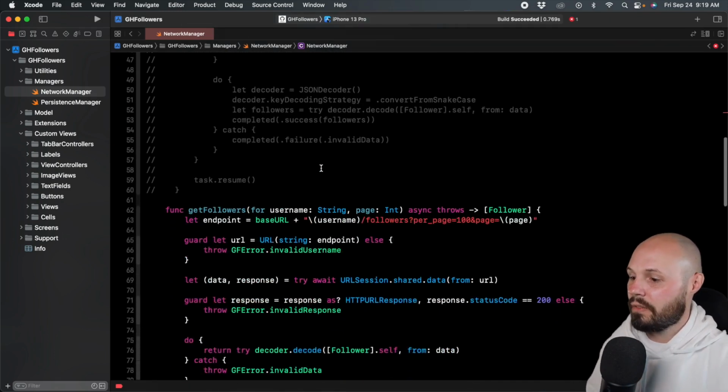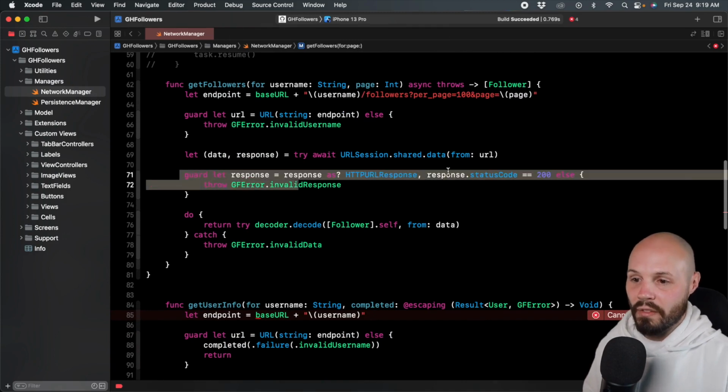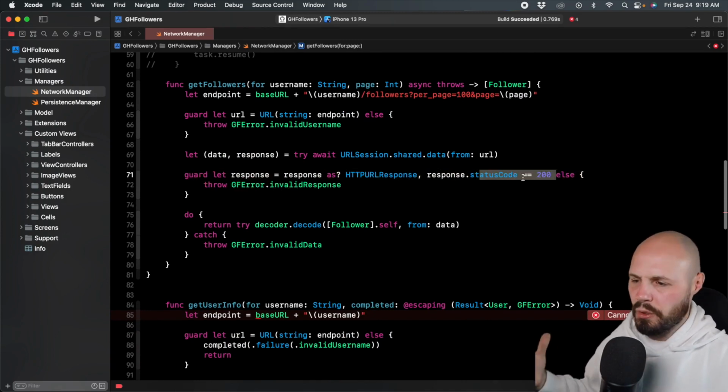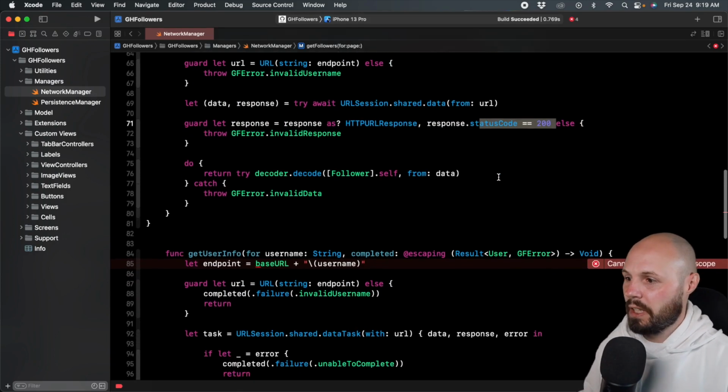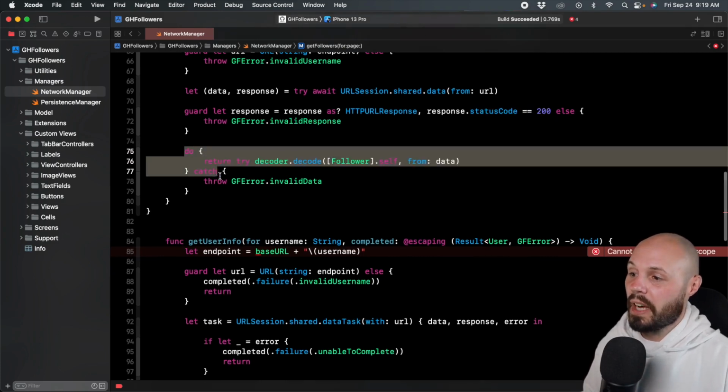So that takes care of that. And then we are checking to make sure we have a valid response. Again, you might not have to do this, but we kind of did that before, so I kept it in there. And then I greatly simplified our do, try, catch.